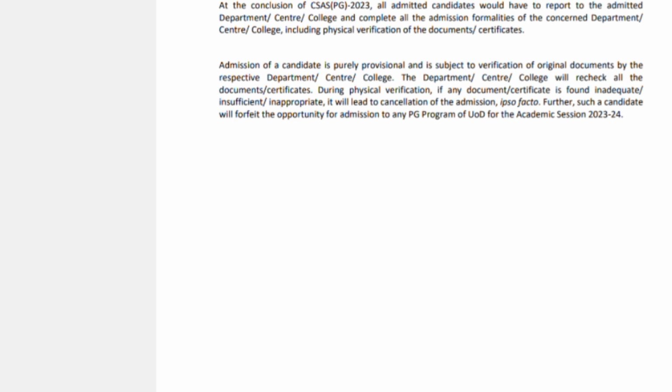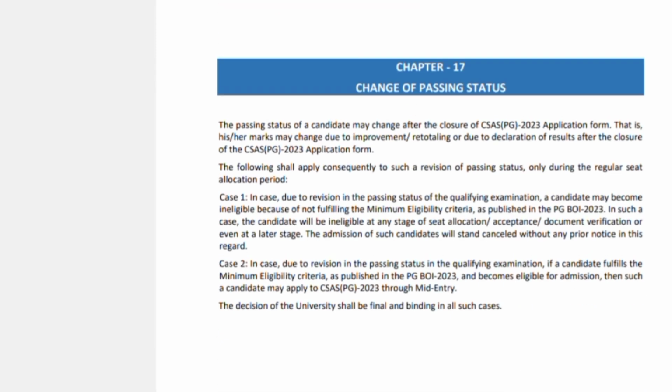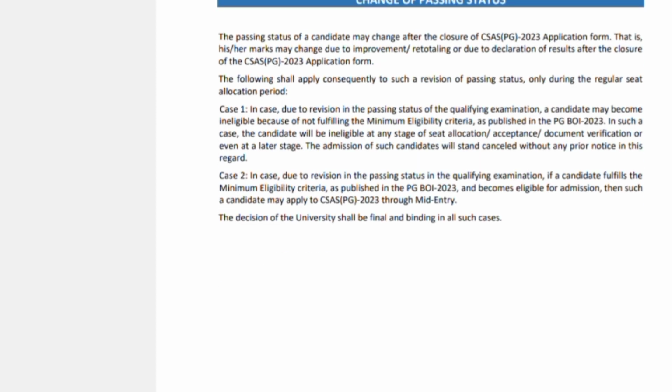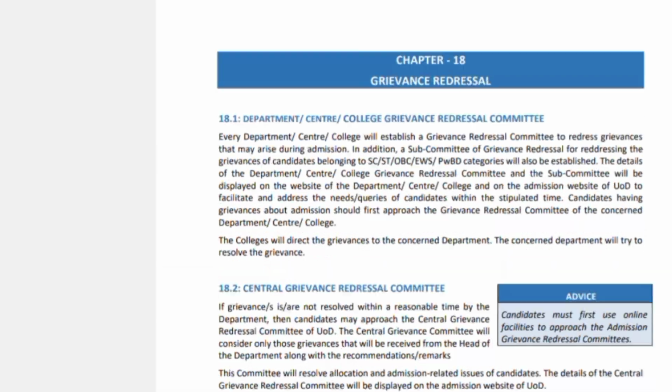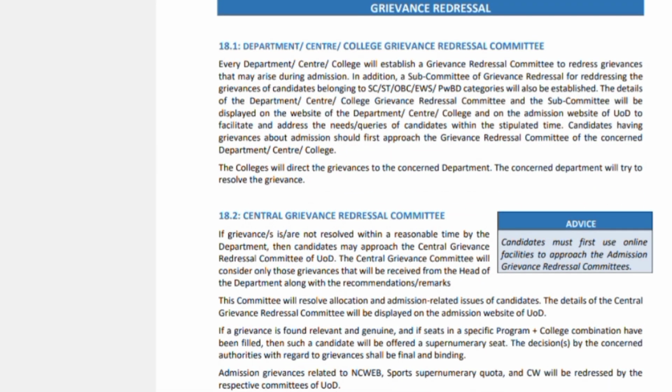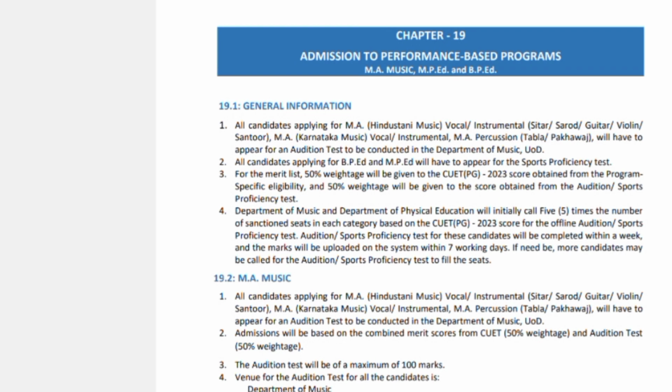You then get physically verified by the college authorities, so that you are formally admitted and become a student of that particular college or department.